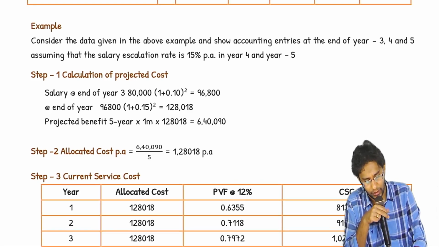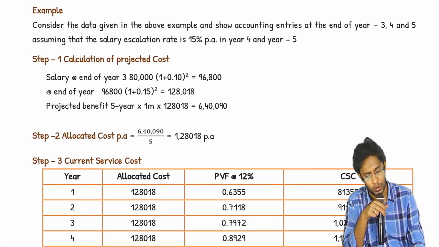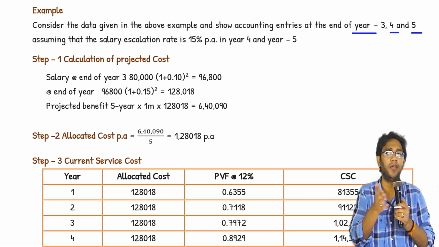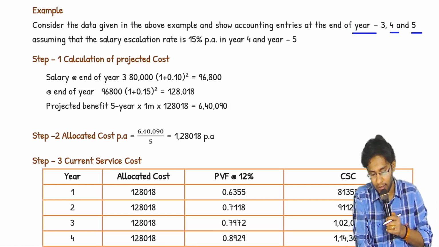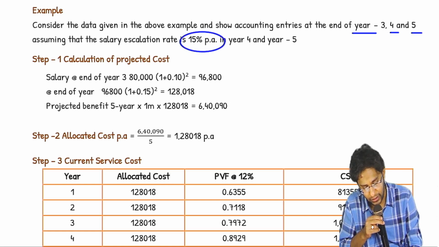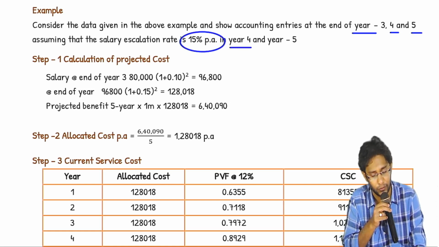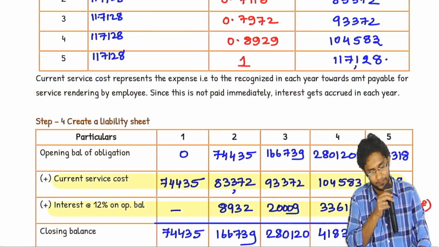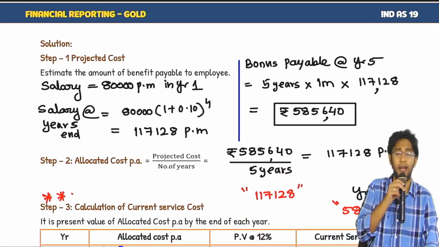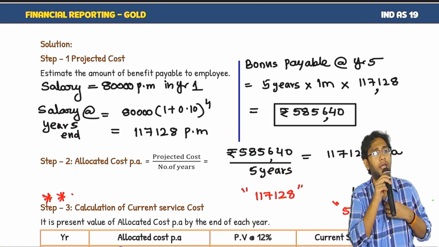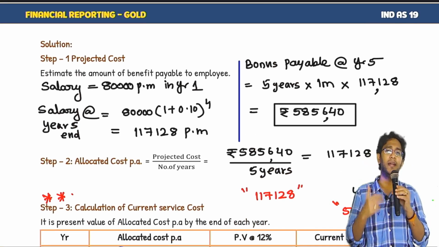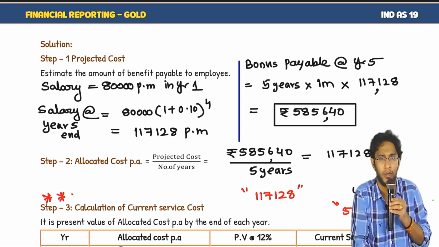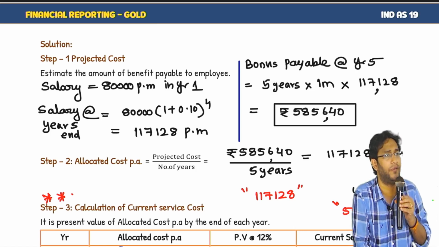Consider the data given in the above example. Same sum. Show accounting entries at the end of year 3, 4 and 5, assuming that escalation rate is 15% in 4th year and 5th year. What did we assume in this entire calculation? Salary will escalate only at the rate of 10% per annum. When salary escalates at the rate of 10% per annum, then only his last drawn salary is 117,128. Then only bonus payable will be 585,640.